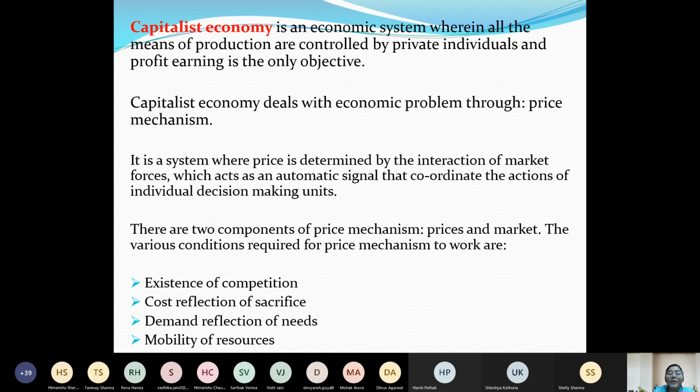So that means for competition, what to check is how many producers there are in the industry. Then cost of production also needs to be checked, and how they can decrease it. They also need to see the demand for a particular product by consumers in that economy, and the availability of resources, the transportation of those resources and their cost. Accordingly, the price will be fixed in this kind of capitalist economy.